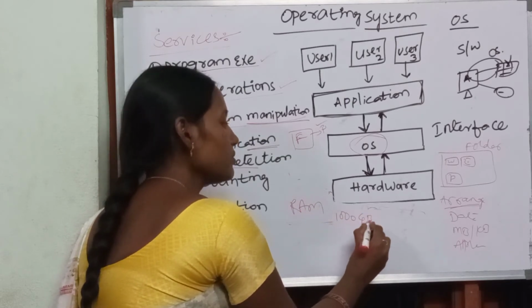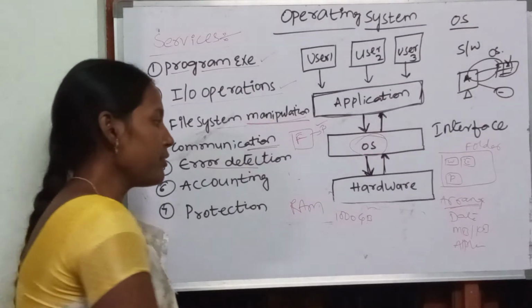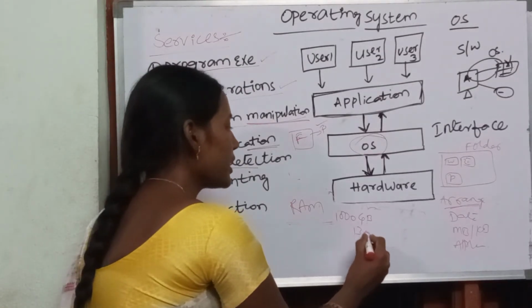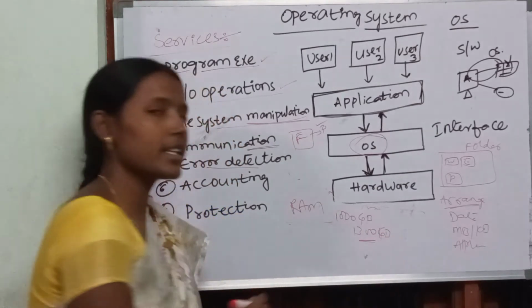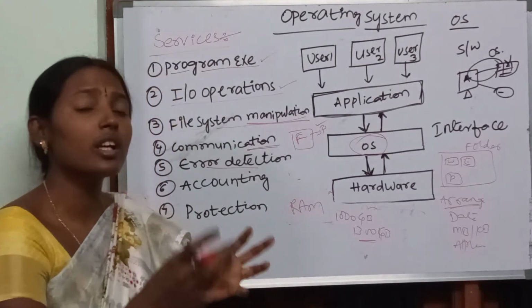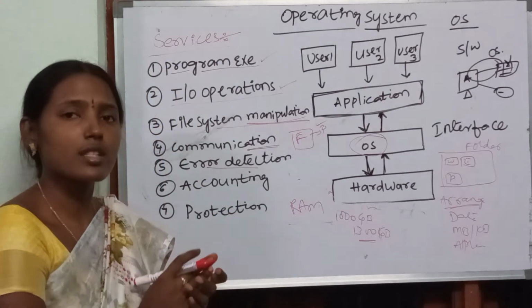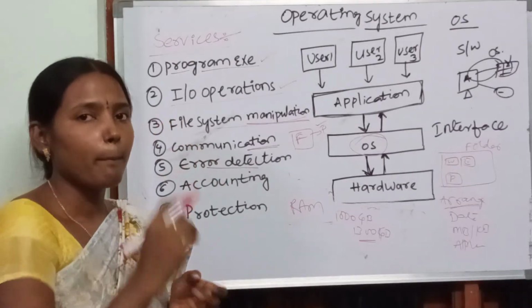Consider your RAM is 1000 GB. If we are storing a process of 1300 GB or 1400 GB, what will it do? It is more than the capacity of the RAM, so we cannot store that much of a process. The error will be detected and reported here by giving a message.